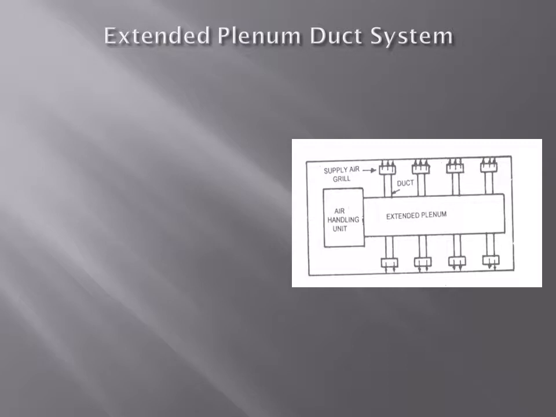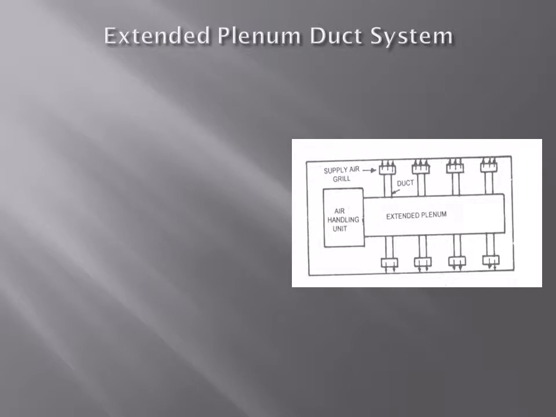That plenum is an air container, you can see there, just a rectangle we have placed, nothing but a container with air at more than atmospheric pressure. Generally we distribute air from the air handling unit, but here what we are doing is extending it on both sides or a single side. In this figure only a single side we have extended. From that extension we can see each outlet is supplied.